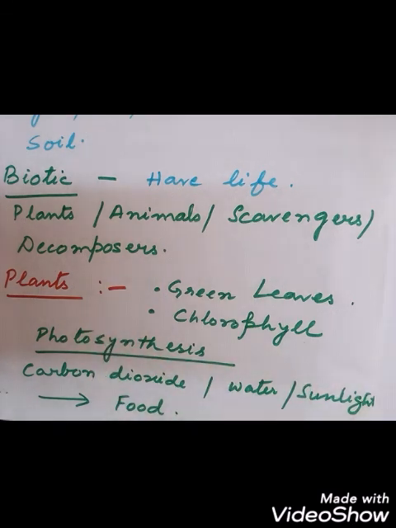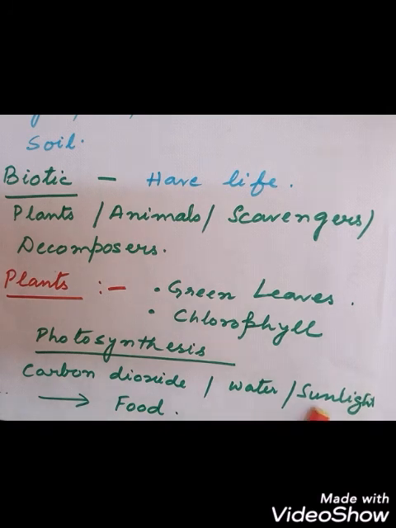So plants, now we will discuss the plants. See, as I just told you, scavengers will feed on the dead bodies and decomposers will feed on the decaying bodies. So plants are green in color, and those plants that are green in color contain what? Chlorophyll. Chlorophyll is the pigment that is present in the leaves of the plants. So chlorophyll has the ability to make food by using what? Sunlight, water, carbon dioxide.